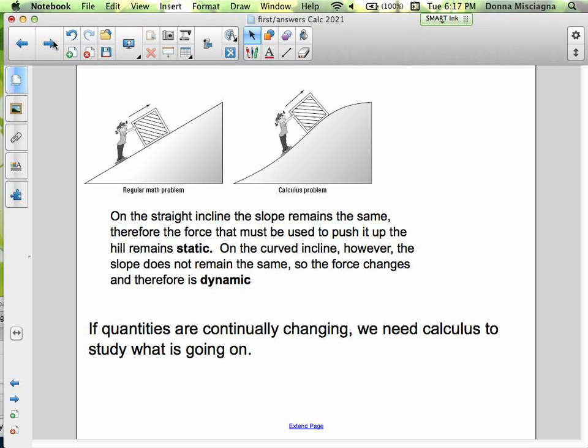The steeper the hill, the more work it's going to take. The more that person's going to have to push, more force they're going to have to use to get that box up the hill. If quantities are continually changing, we need calculus to study what's going on.